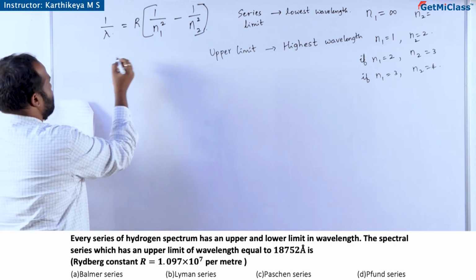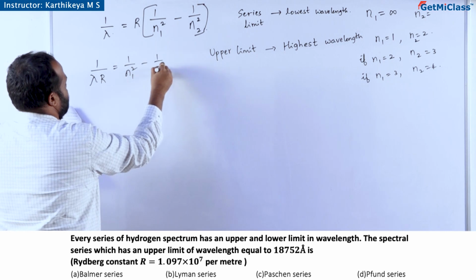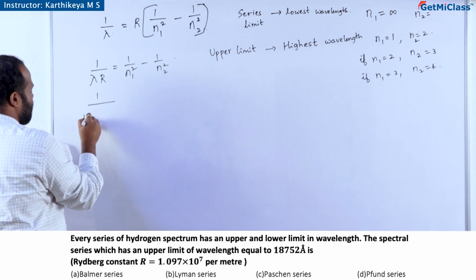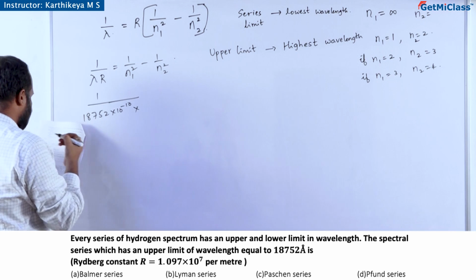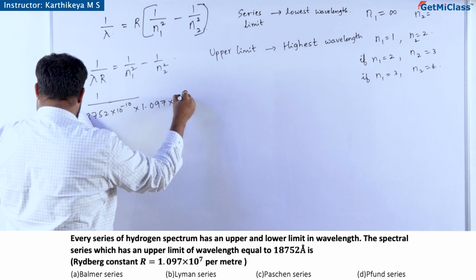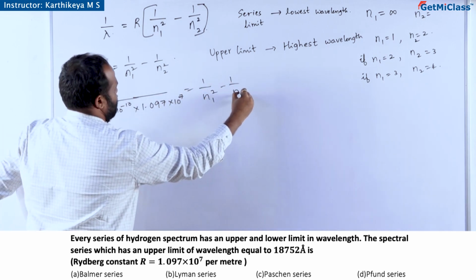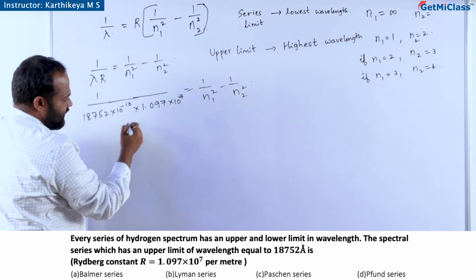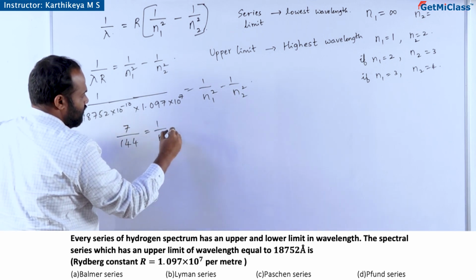So, what we will do is 1 by lambda equals R into 1 by n1 square minus 1 by n2 square. That is 1 by 18,752 into 10 to the power minus 10 meter. The Rydberg constant is given to you as 1.097 into 10 to the power plus 7 per meter, equal to 1 by n1 square minus 1 by n2 square. The answer that you are going to get here is 7 by 144,